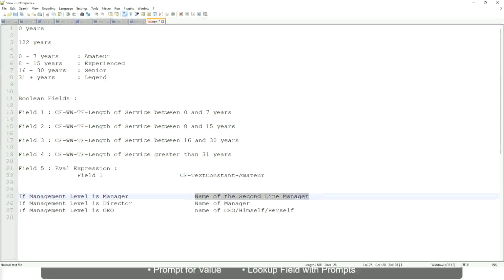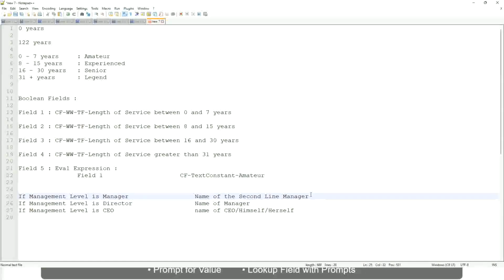Here you have to do some more calculation, because you have to find out who is the second line manager, which is manager's manager, and so on. So you have to come up with these fields. So this is not a hard-coded text that you can put, right. It will be dynamic depending on the worker. So you have to return something that is dynamic.